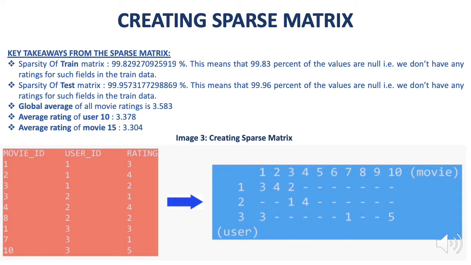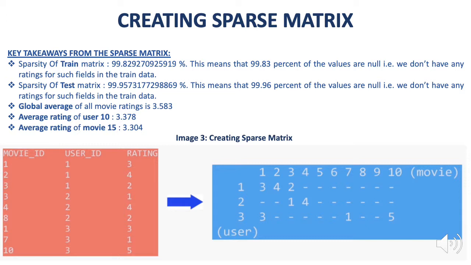So I've created a sparse matrix for both training data and test data. The sparsity of the train matrix is 99.82%. This means that 99.82% of the values are null. So from this we can understand the processing time and efficiency can be improved because most of the values are null. The same goes for the test matrix.